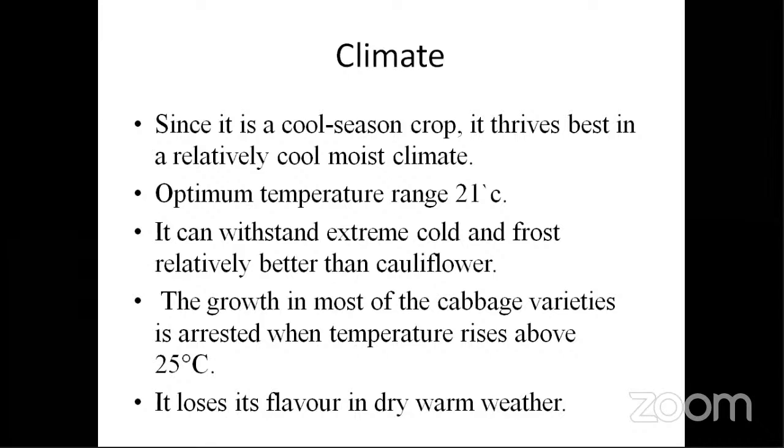So it can also withstand extreme cold and frost, relatively better than cauliflower. Why? Cauliflower is actually an inflorescence, a reproductive part, so it is more susceptible to cold, whereas in cabbage it is a leaf, so it is less susceptible to cold. That's a common sense point again. The growth will be arrested if the temperature goes above 25 degrees Celsius, and it loses its flavor and texture when the temperature rises or the weather is a little warmer. So these are all common sense points only. Whatsoever crop it is, common sense and an overall understanding of the crop's behavior is very important for you to learn easily.